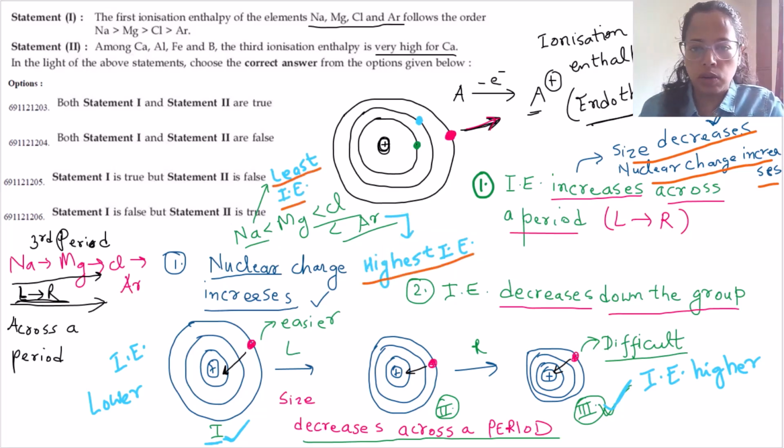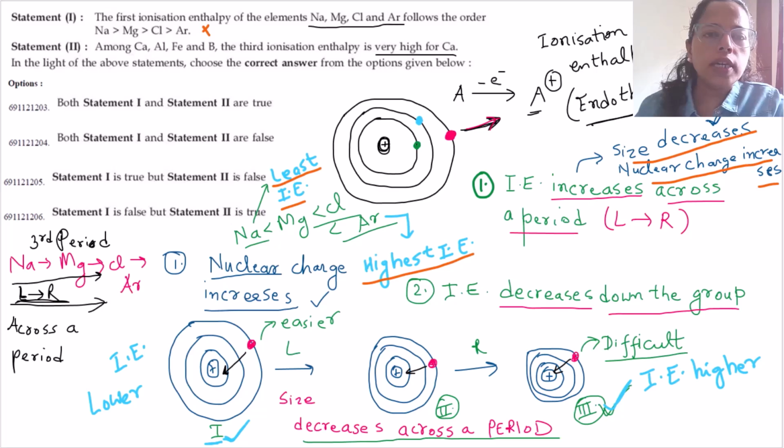It is very logical also. Argon is a noble gas and it has a very satisfied octet, and to pull an electron from that very stable element will be quite a difficult task. So the order should be sodium less than magnesium, less than chlorine, less than argon, and not the given order. No, this order is wrong. So statement 1 is false.